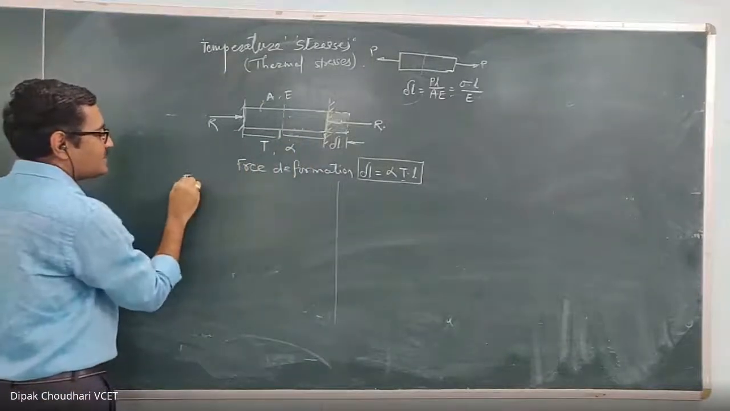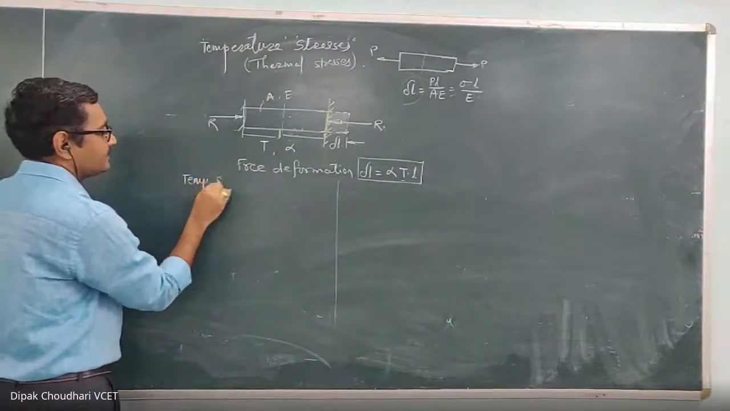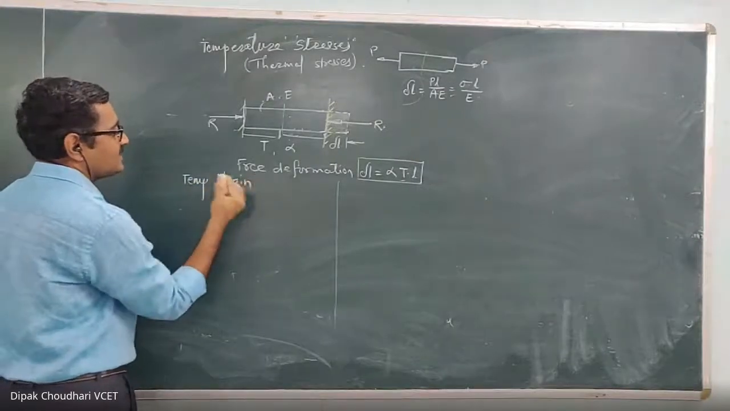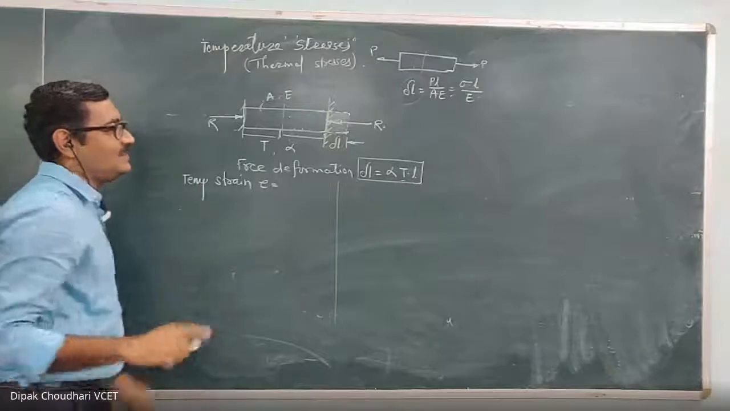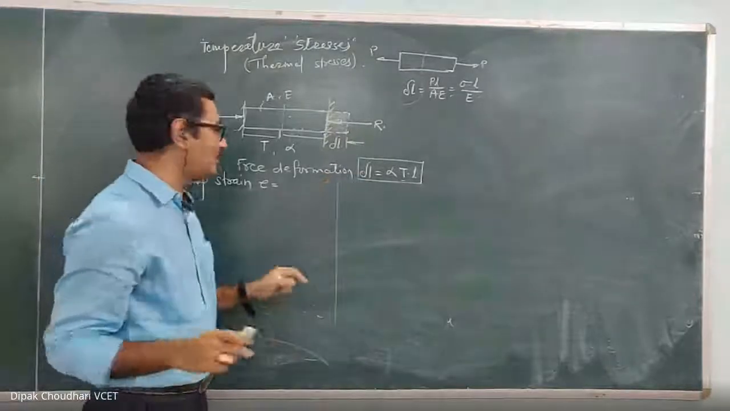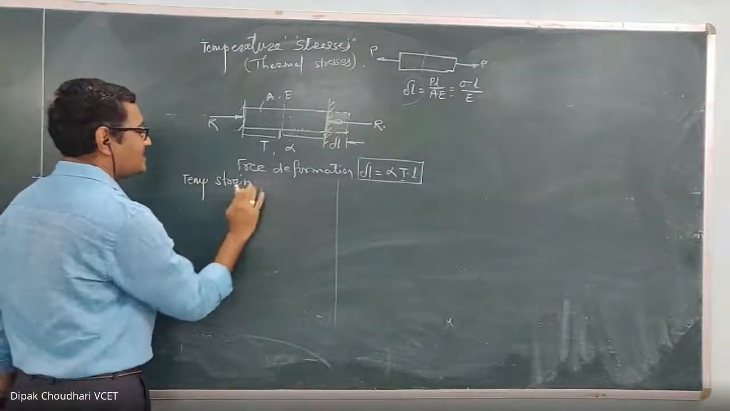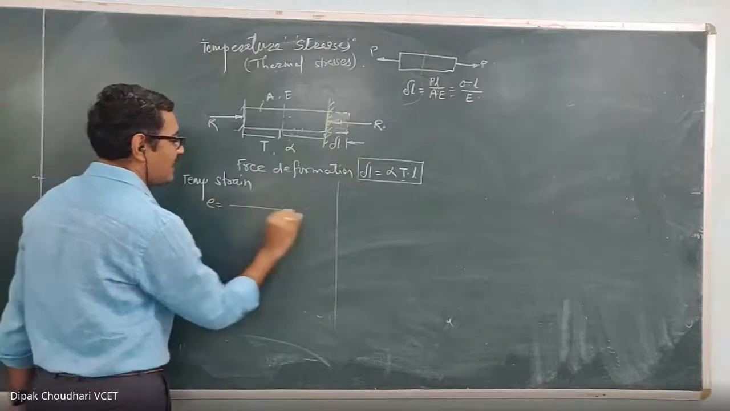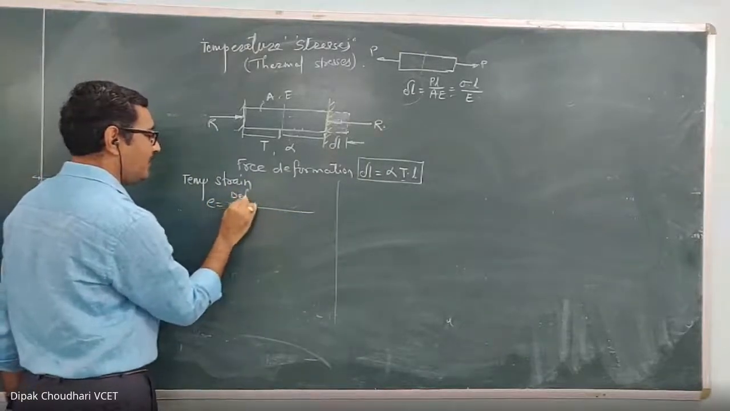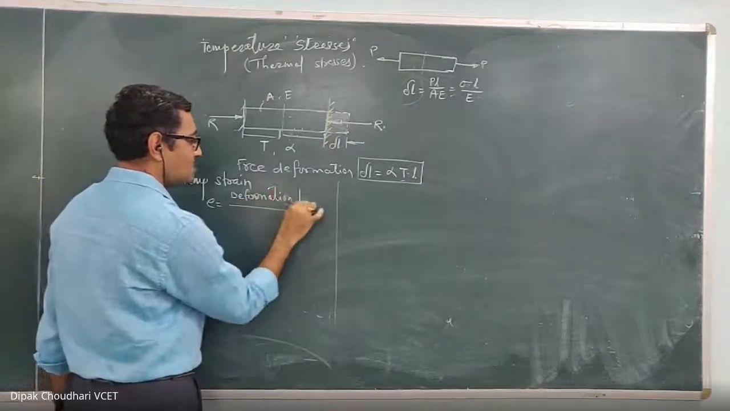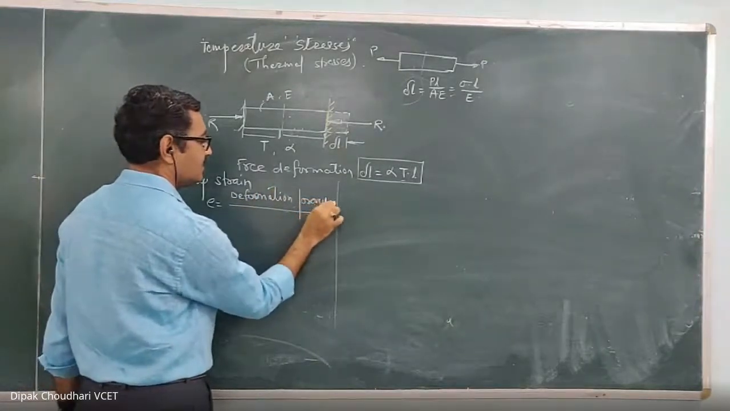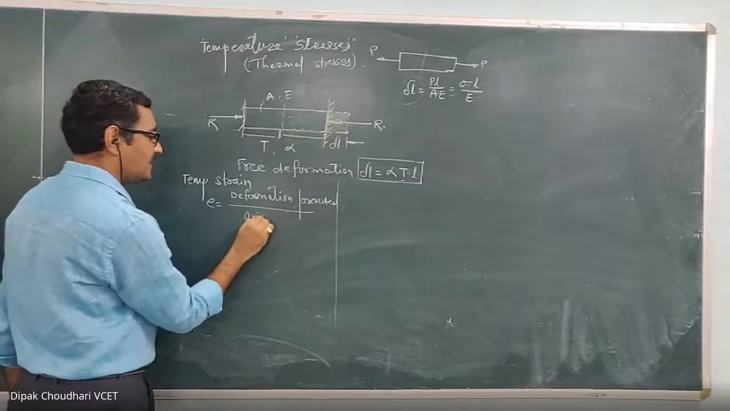Okay, so what is the temperature strain in this case? Temperature strain, we are going to denote it as epsilon. So remember this formula: this temperature strain is not only delta L upon L here, but in the case of temperature strain, it is given by the deformation prevented upon original length.